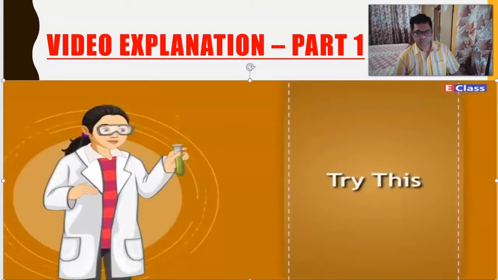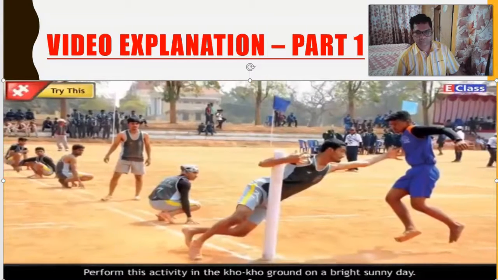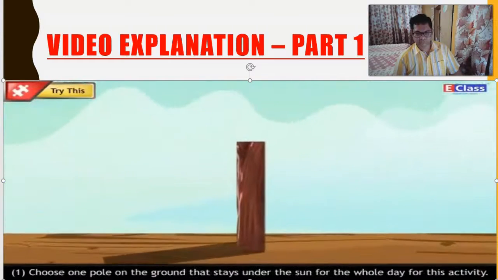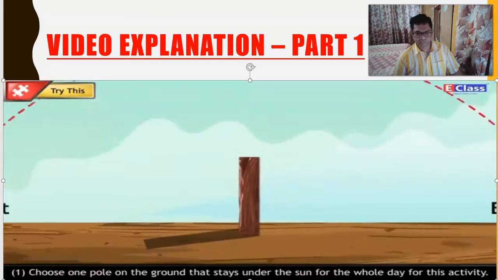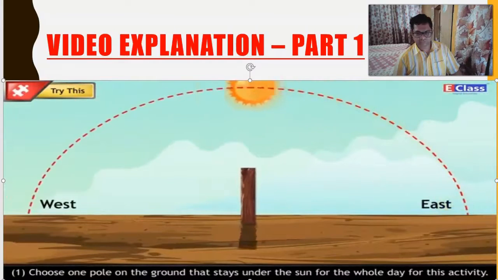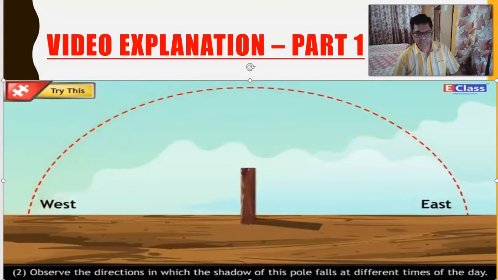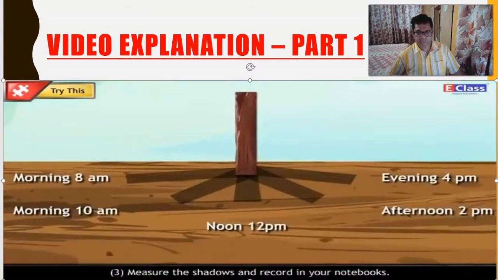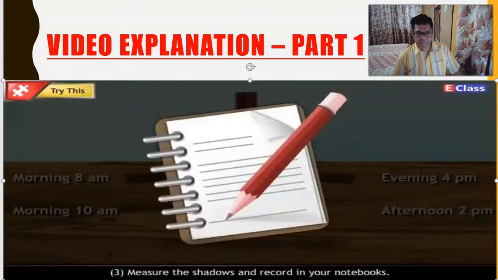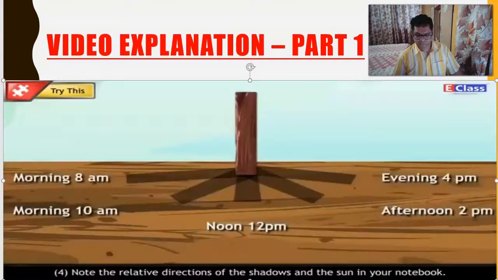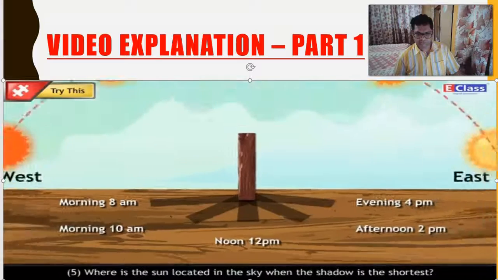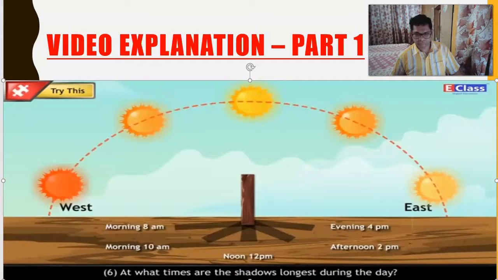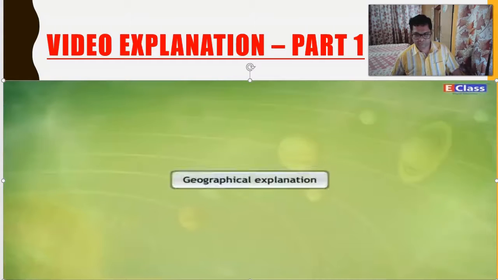Try this. Perform this activity in the Kho-Kho ground on a bright sunny day. Consider the following points. Choose one pole on the ground that stays under the sun for the whole day for this activity. Observe the directions in which the shadows of this pole fall at different times of the day. Measure the shadow and record in your notebooks. Note the relative directions of the shadows and the sun in your notebook. Where is the sun located in the sky when the shadow is the shortest? At what time are the shadows longest during the day?